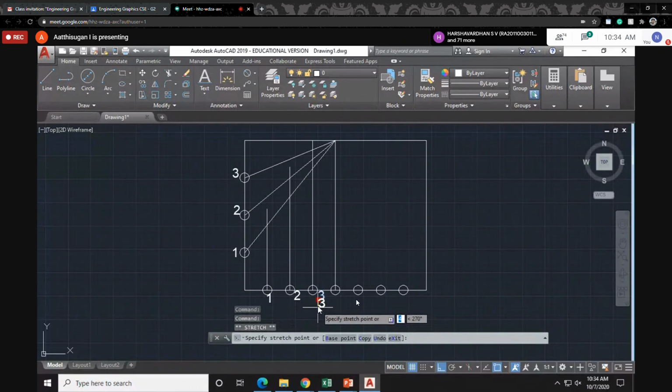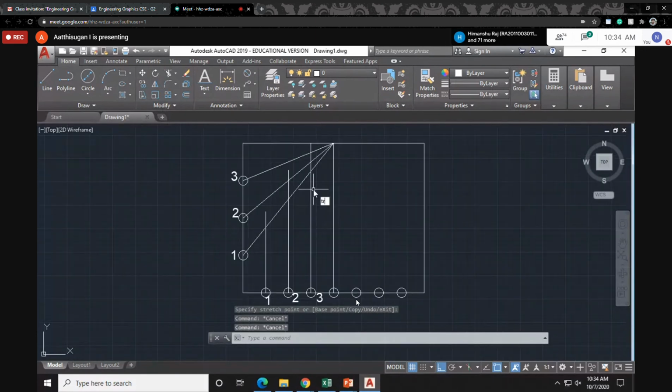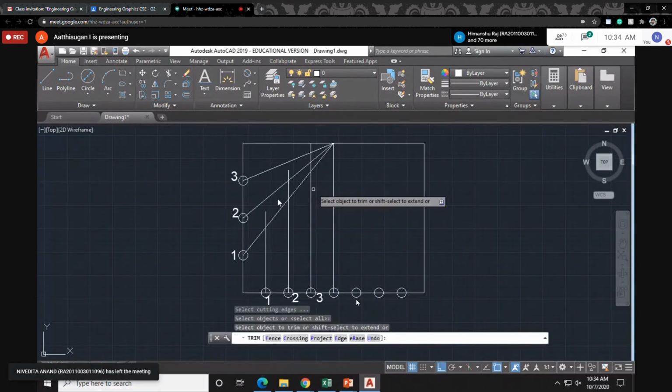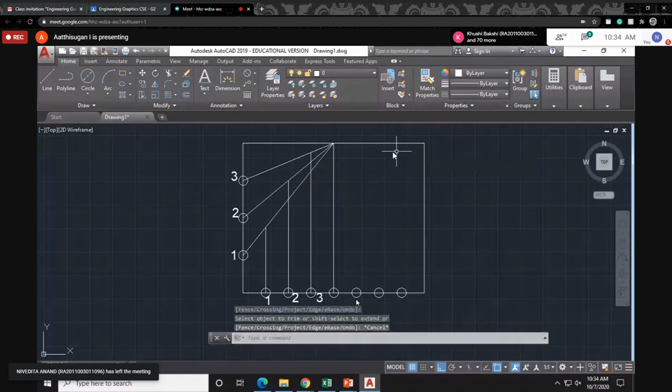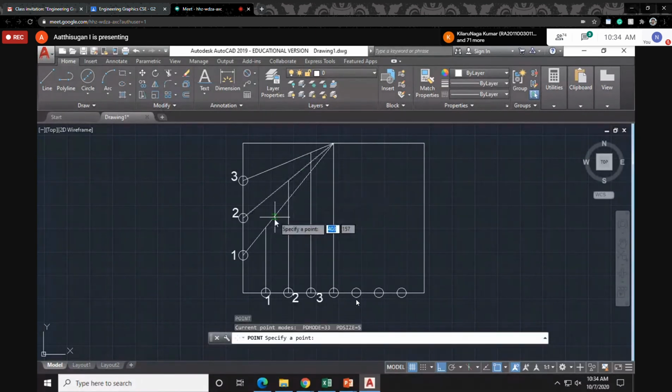Finally, naming and dimension are important. Okay, like this you can give. Suppose this is crossing, so what do you do? You can use the trim command. TR, double enter. I don't want this line, you can just erase it. Now just mark these points. Using the point option, POINT, select this one.